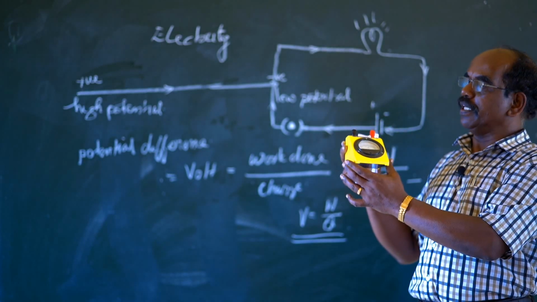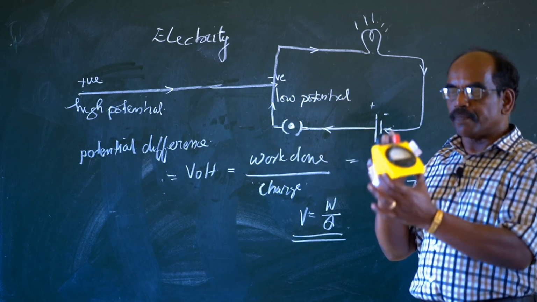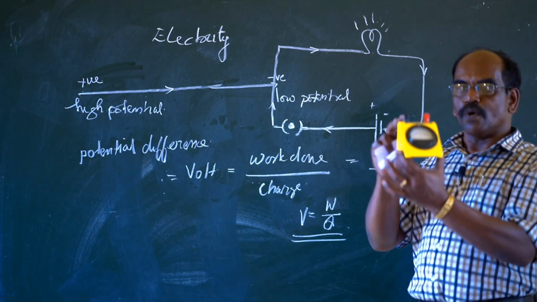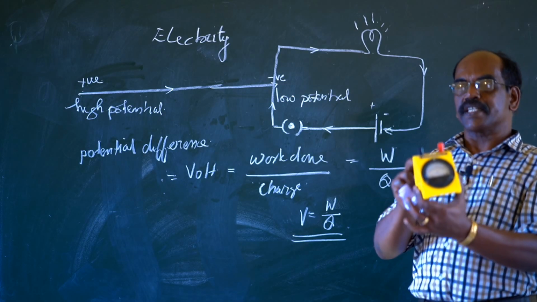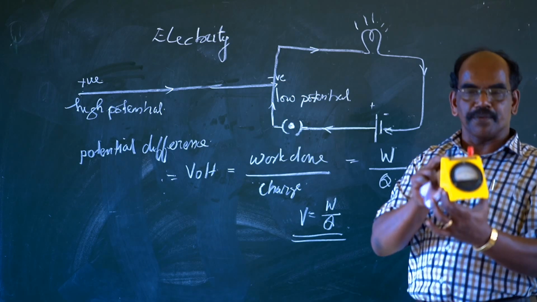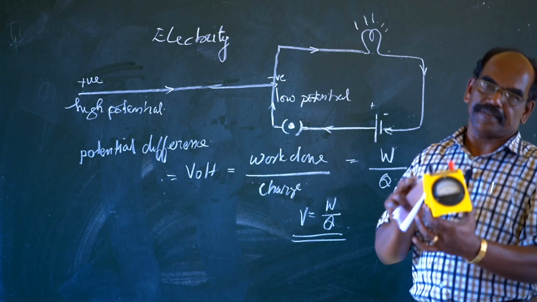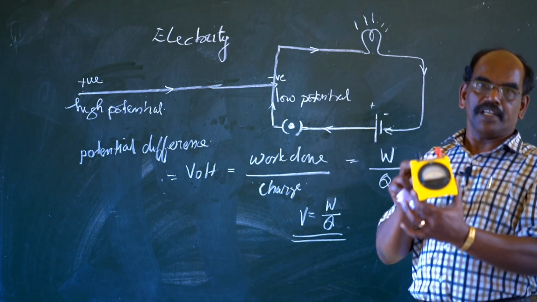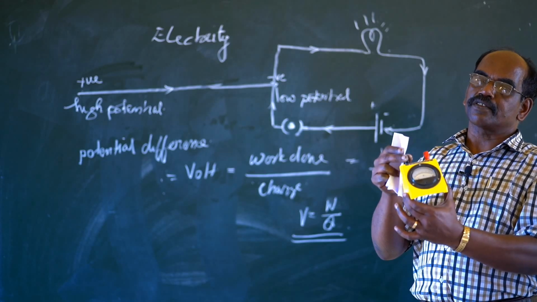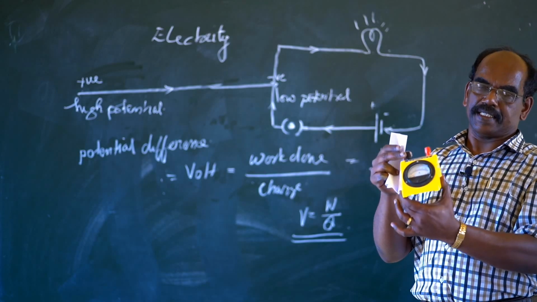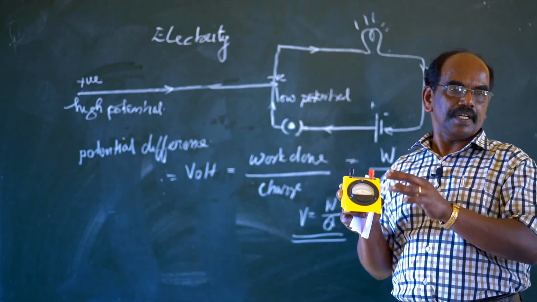An ammeter is used to measure the magnitude of current, and the SI unit of current is called ampere. The symbol is capital A. So ampere is the unit of the strength of current, and that will be measured by this device.